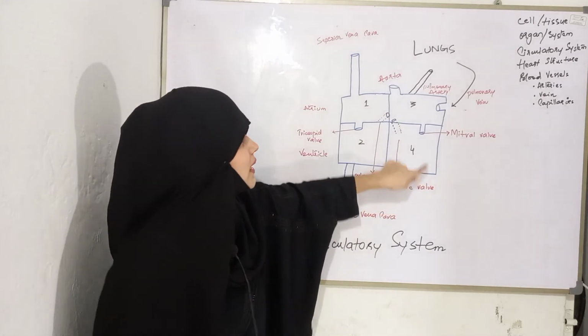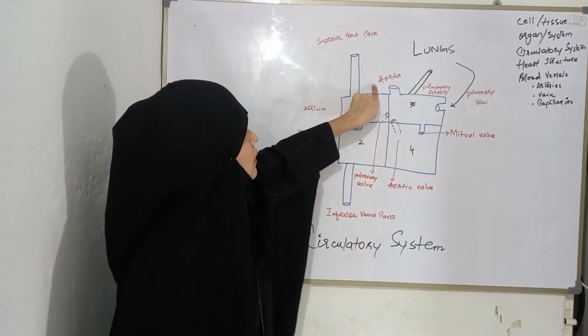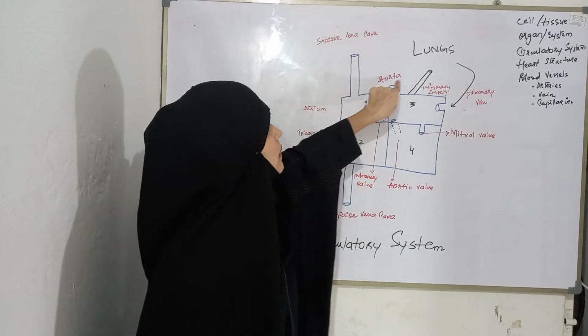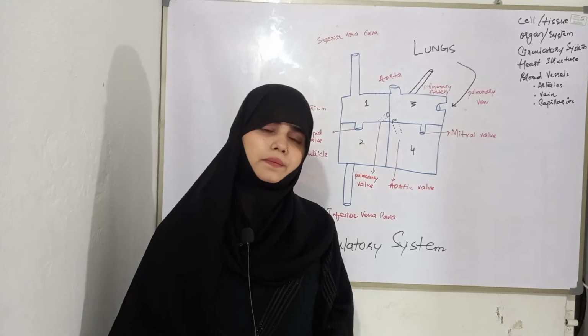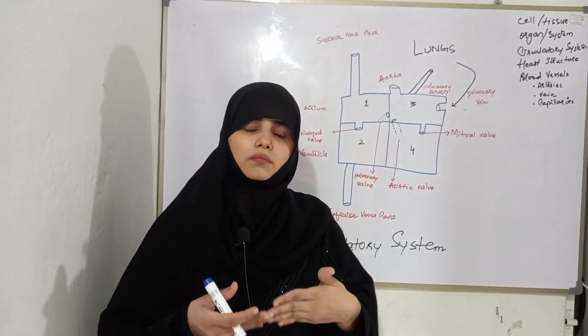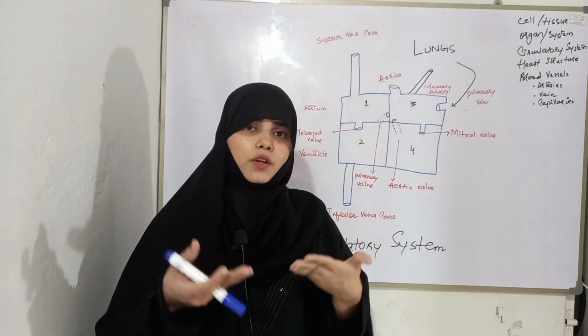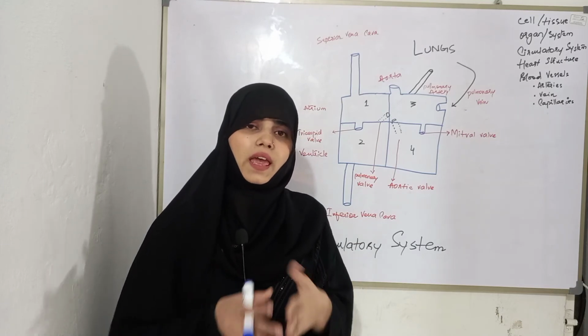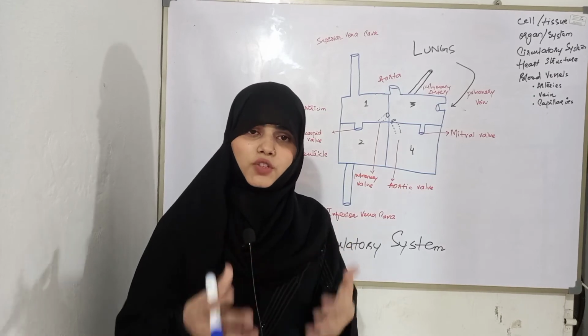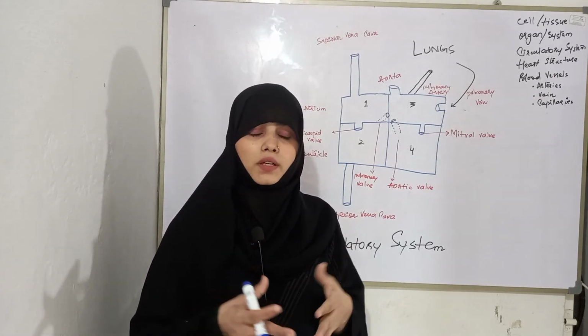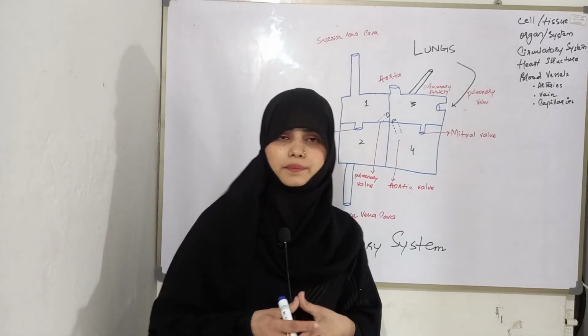Now blood has entered the aorta. From the aorta, blood is supplied all over your body, the upper side, the lower side, everywhere. Each cell of your body receives oxygenated blood supplied by the aorta.